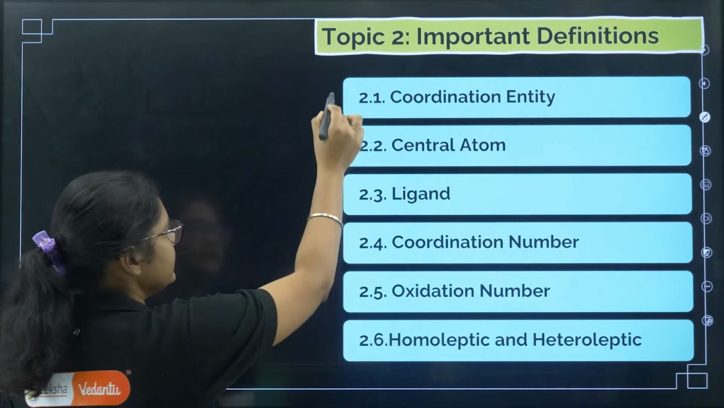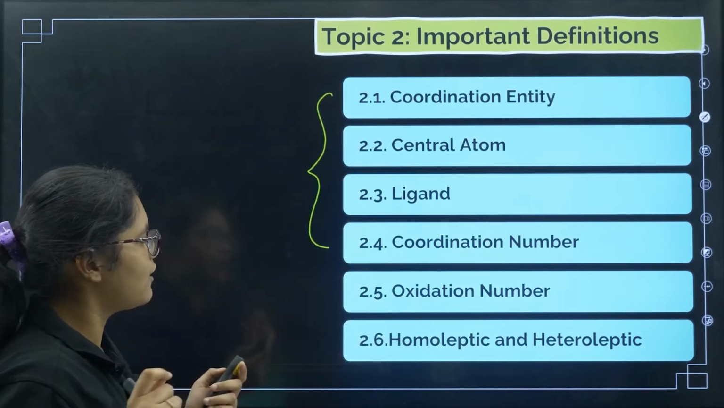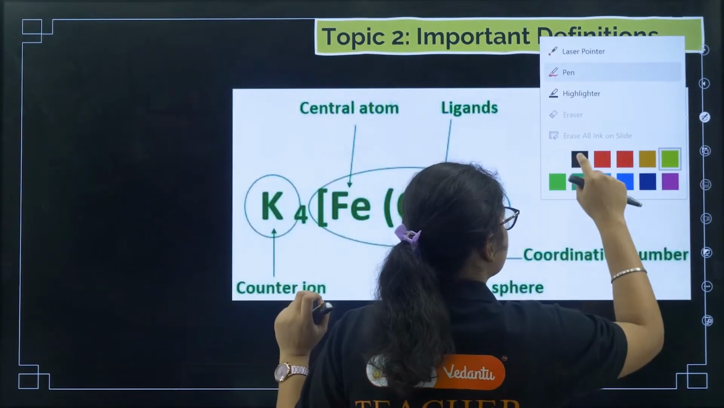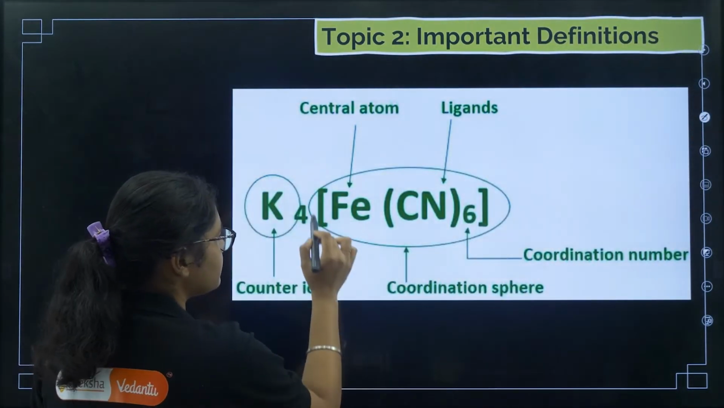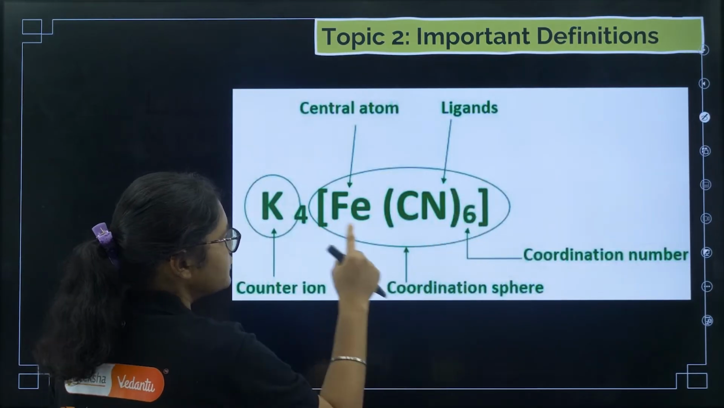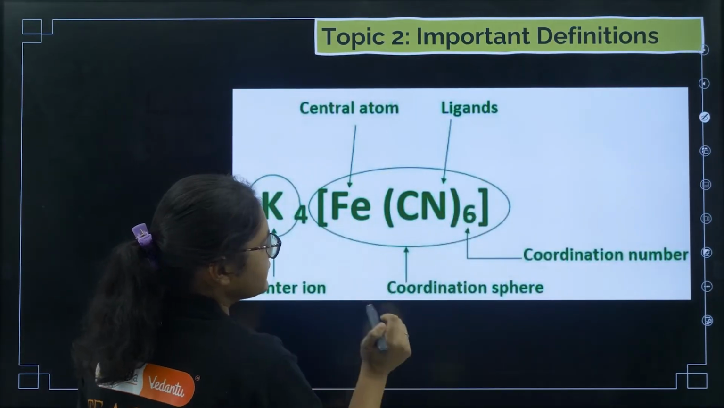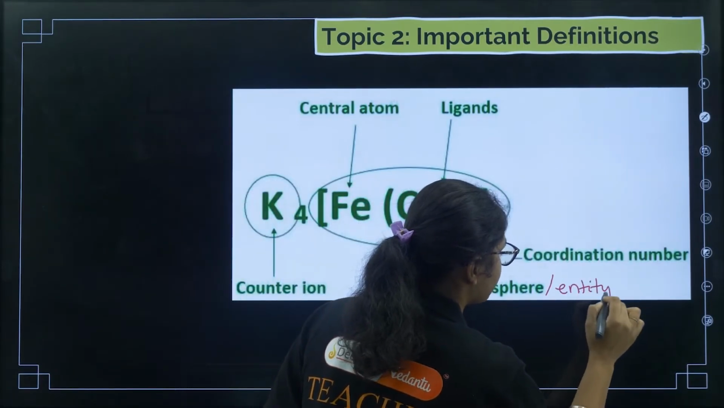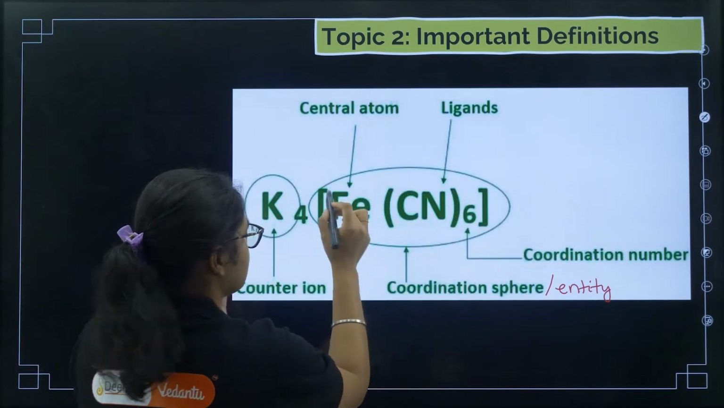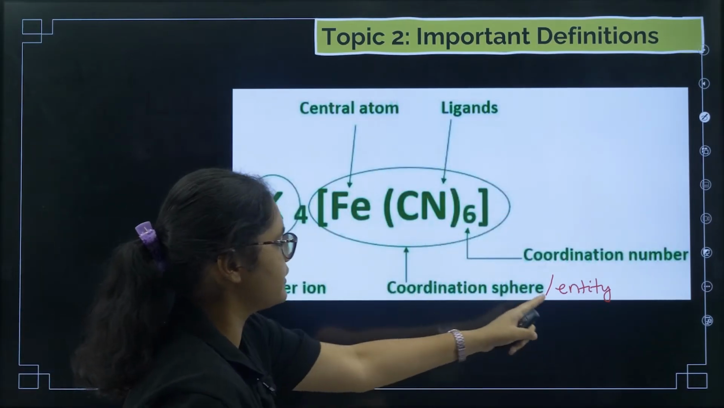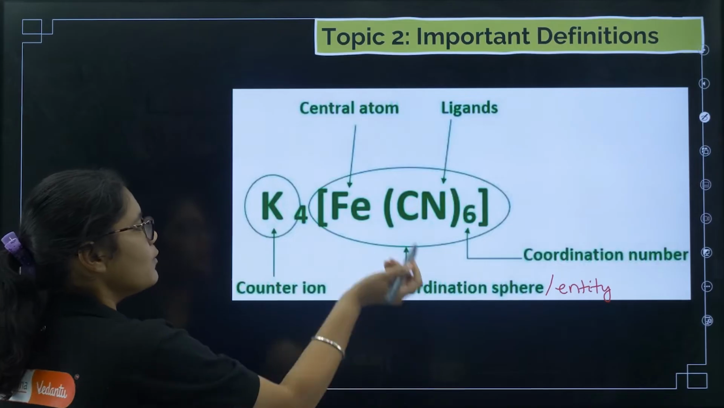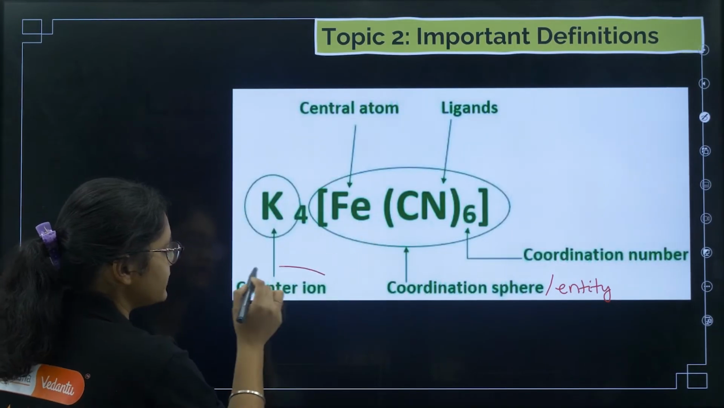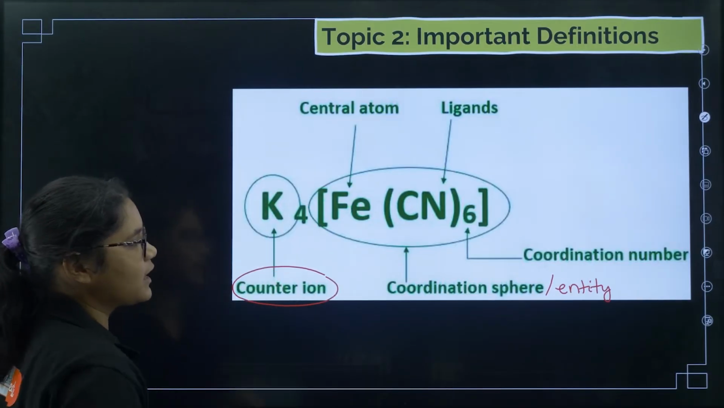These 4 terms I can explain you within one diagram. So this is that diagram. Here it is already marked. This one which is present in the square brackets, this whole thing is called coordination sphere, or we call it coordination entity. Whatever other atoms are present apart from this coordination entity is called counter ion. So K4 is the counter ion.